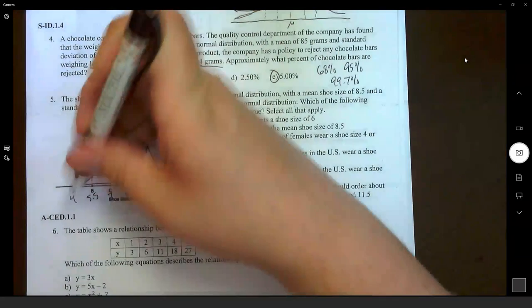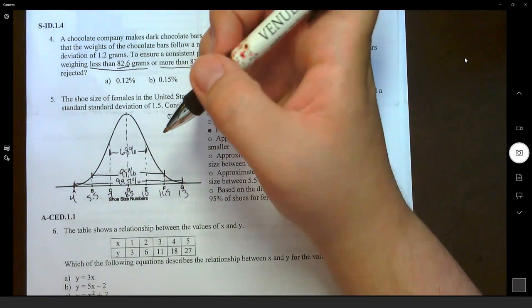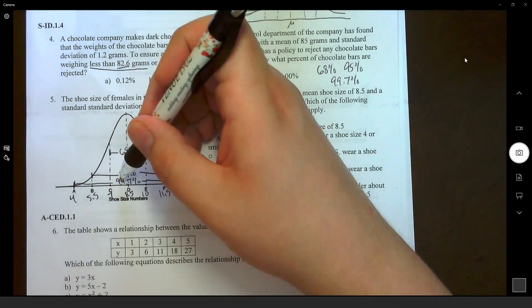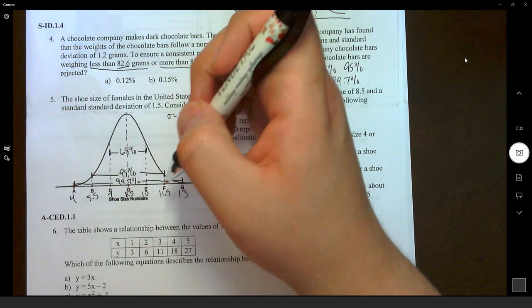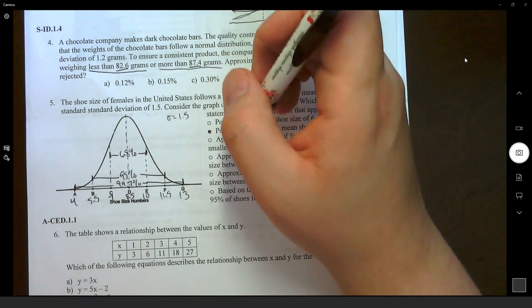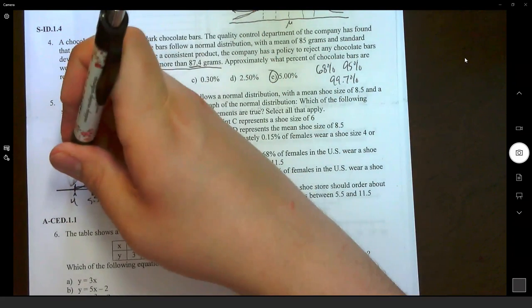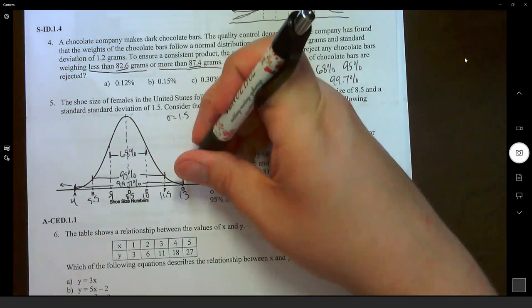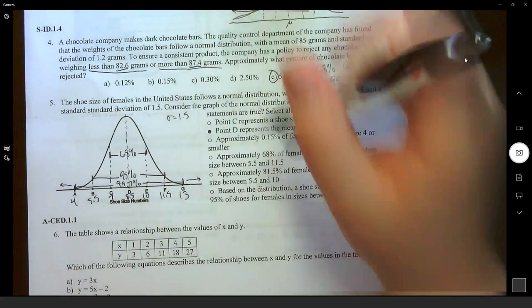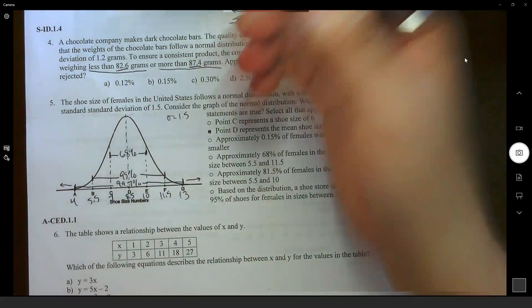Well, we know A defines the boundary, the third standard deviation. So from A to G, we know we have 99.7% of our data. So everything outside of A and outside of G represents the remaining 0.3% of our data to get to 100. We always want to get to 100%.